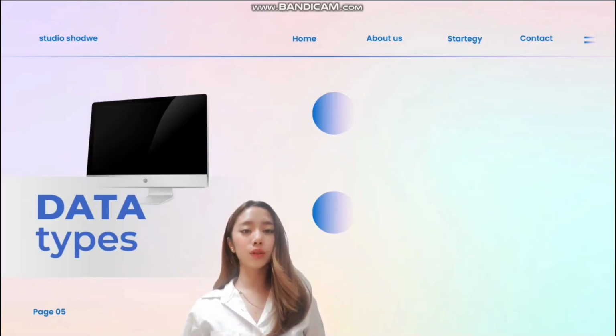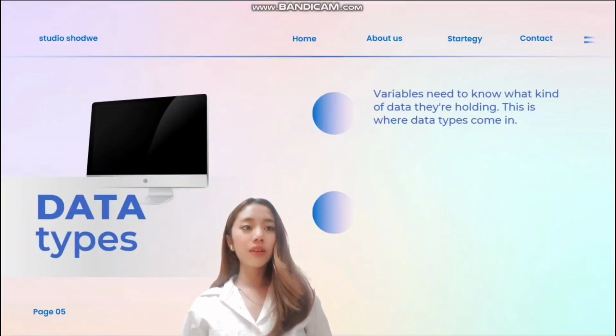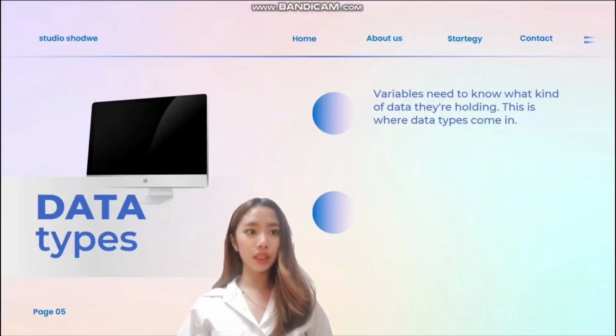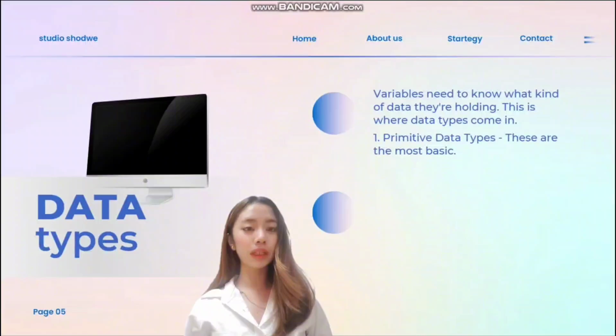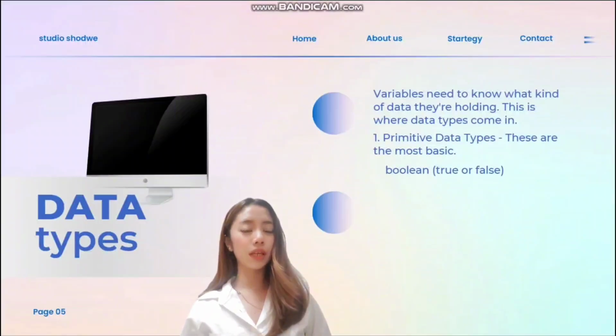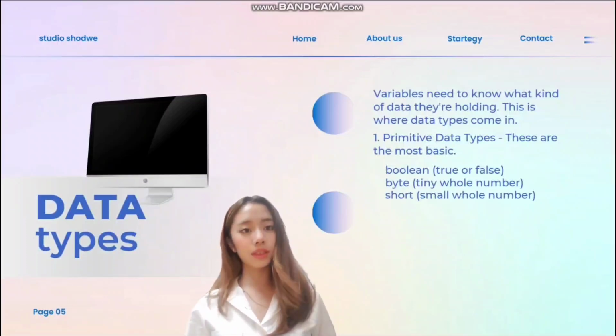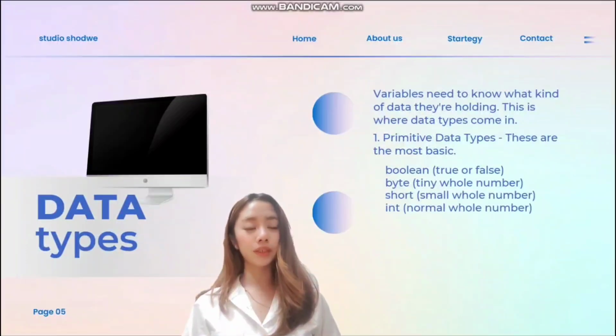So now let's move on to data types in Java. Variables need to know what kind of data they're holding. That is where data types come in. There are two main kinds of data types, which are the primitive data types and non-primitive data types. First is the primitive data types. These are the most basic.